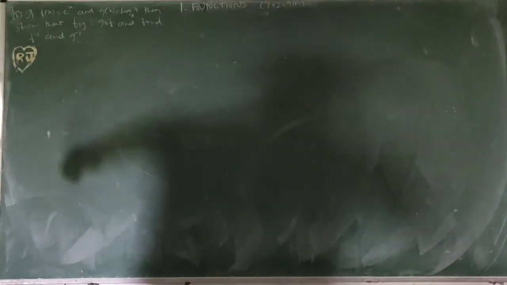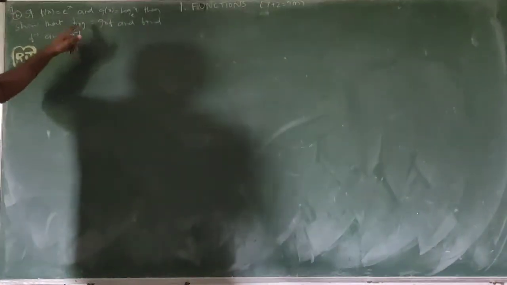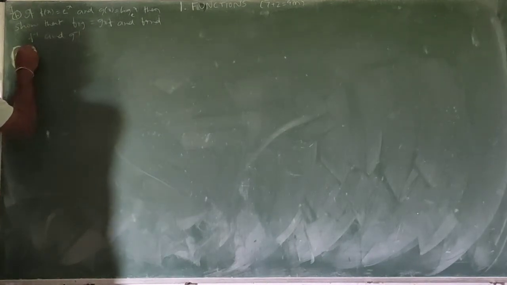So f of x equals e power x, g of x equals log x base e. Then show that g circle f equals f circle g, and find f inverse and g inverse. So proof.